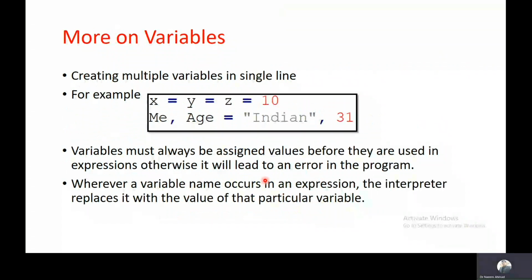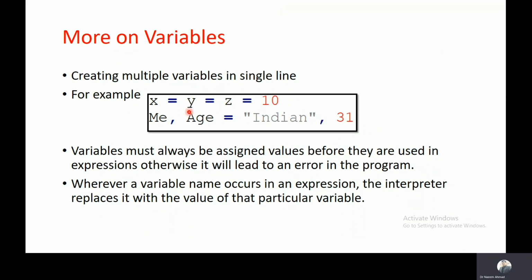Creating multiple variables in a single line. Python allows us to create multiple variables in a single line. If you want to create multiple variables with the same value, you can just keep the list of the variables separated by the assignment operator, and in the end you can keep the value after the assignment.